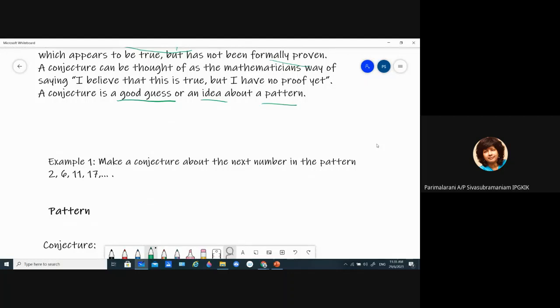When we have patterns, normally the first thing that we look at is the difference. 2 and 6 difference is 4. 6 and 11 difference is 5. 11 and 17 difference is 6. Correct? So can you see that the pattern is that the term is increasing first by 4, then by 5, and then by 6. That is our pattern, right? So what do you think is the conjecture for this?